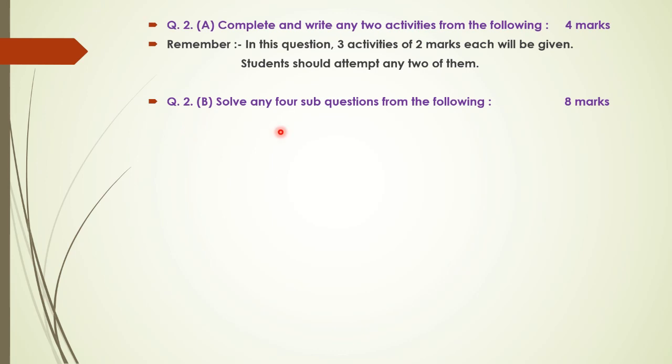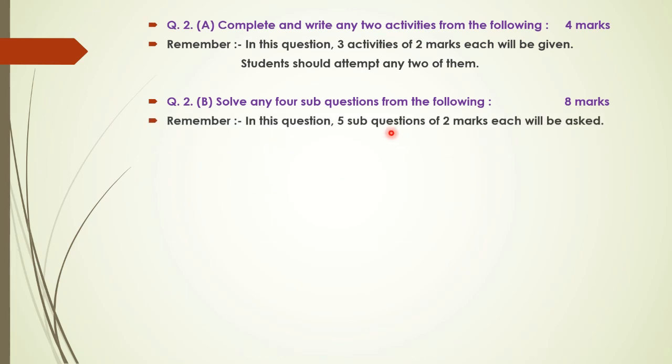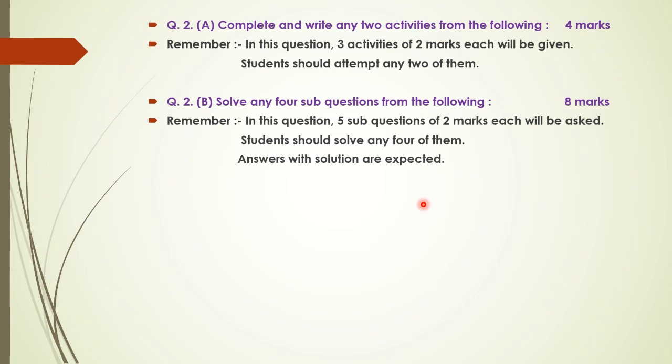Okay. Now question number 2b. Here you have to solve 4 sub questions from the given questions, and here 8 marks are there. So that means here every question carries 2 marks. So in this question, 5 sub questions of 2 marks will be asked, and out of these 5 you have to solve any 4. Okay, that means 1 question is given extra. Okay, so here every question carries 2 marks. You have to solve any 4 of them, and here the method is expected from you. You have to write down the complete solution for the given question.